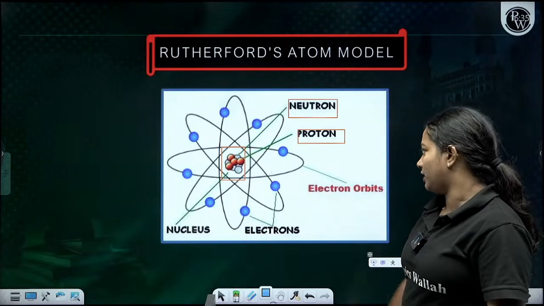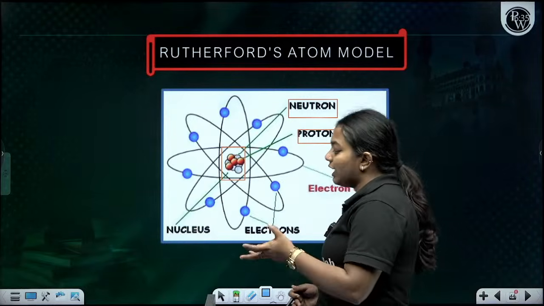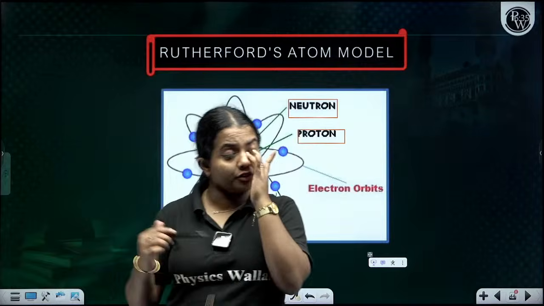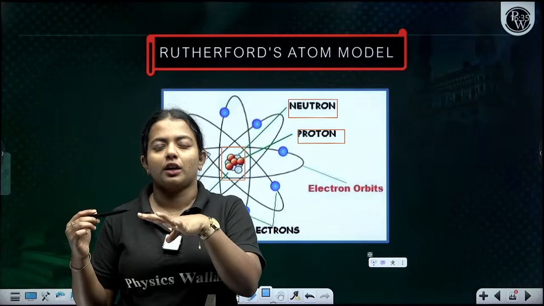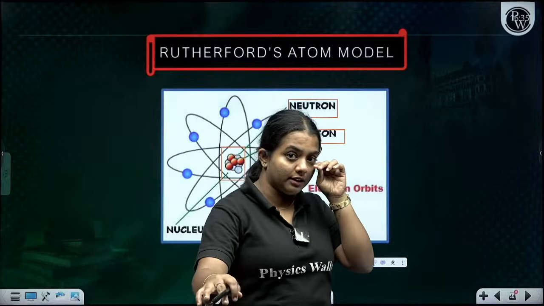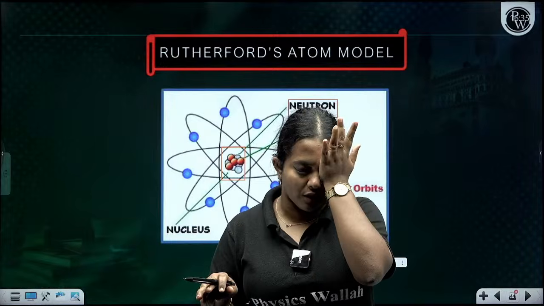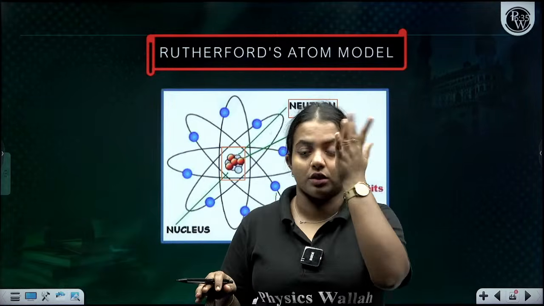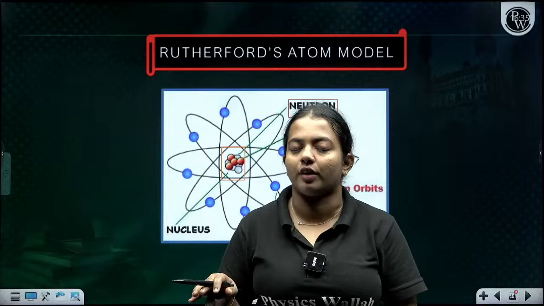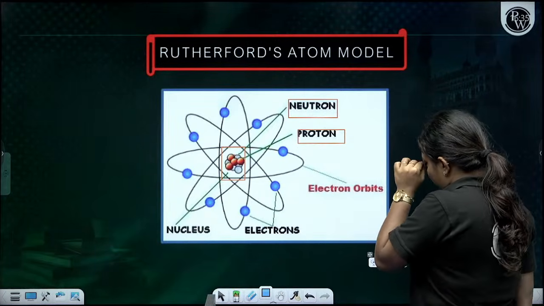So this is basically the Rutherford atomic model. There are a lot of demerits for this. Initially it was accepted, but after a while it was not accepted anymore because of a lot of cons.